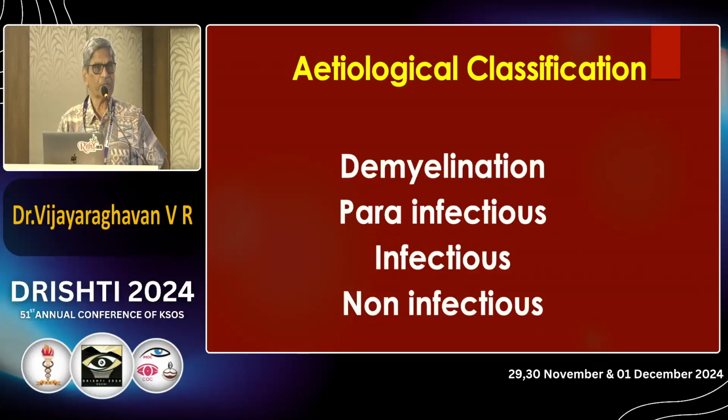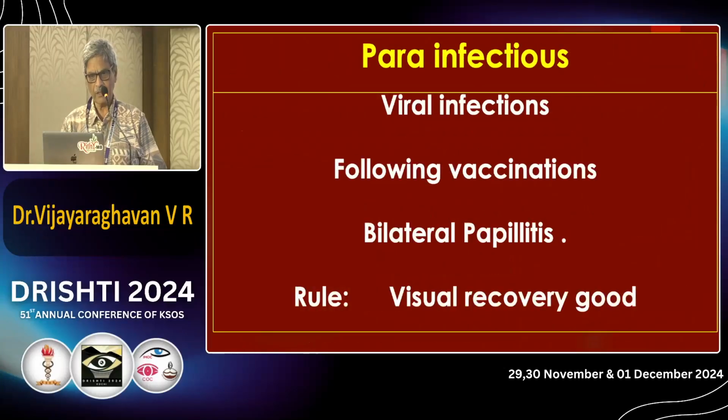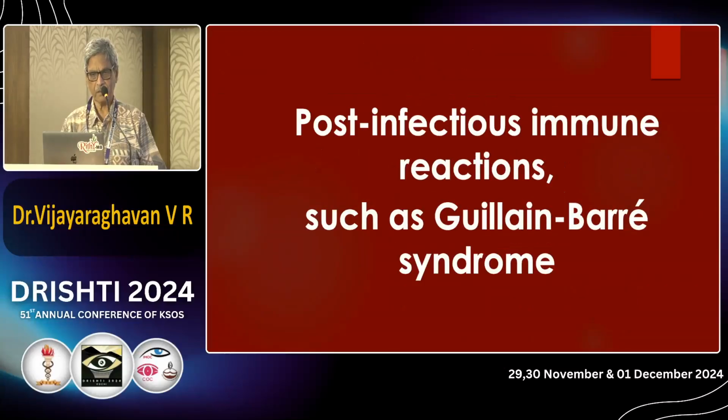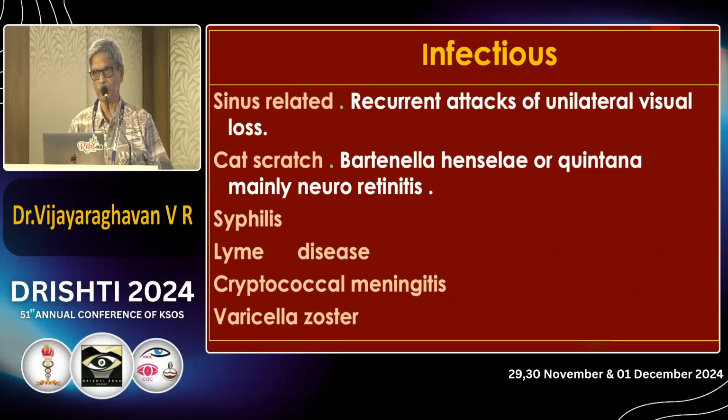Then we have para-infectious. What is para-infectious? That means I give vaccination to the patient, and the patient develops neuritis. That's called para-infectious. Infectious causes include tuberculosis, syphilis, viral infections, so many things. Whereas non-infectious, classically you should know something about sarcoidosis. Sarcoidosis is rare in our country, but we may be missing the problem also. We think it's a case of tuberculosis. That's why we may be missing it, but usually non-infectious means sarcoidosis. I told you para-infectious, following vaccinations.